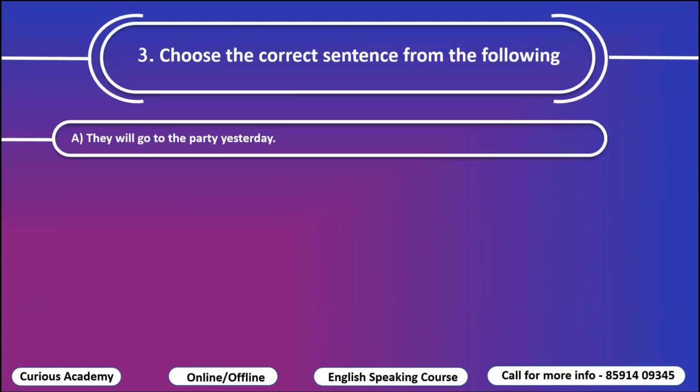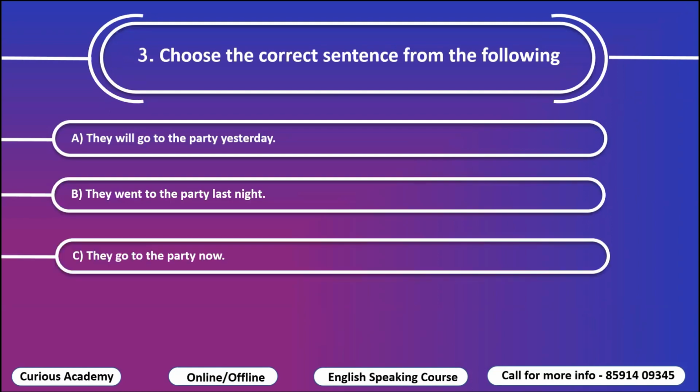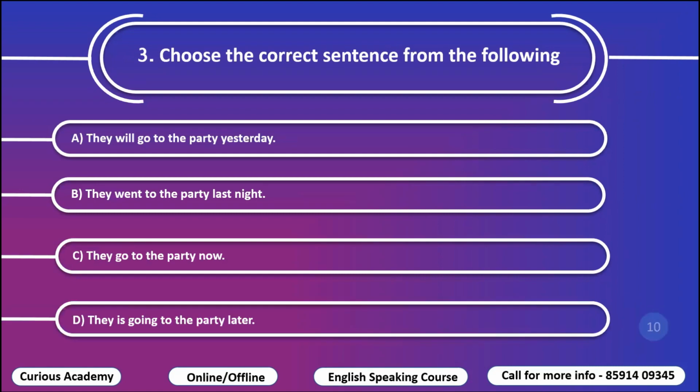Option A, they will go to the party yesterday. B, they went to the party last night. C, they go to the party now. D, they is going to the party later. So choose the correct option. And the correct option is B, they went to the party last night.